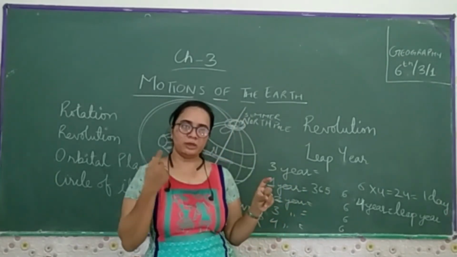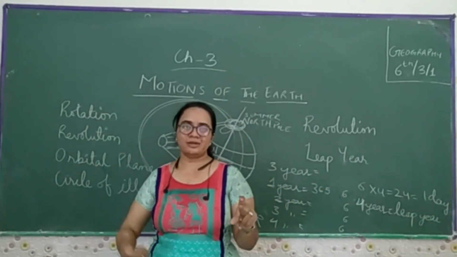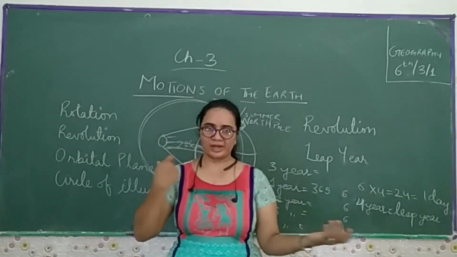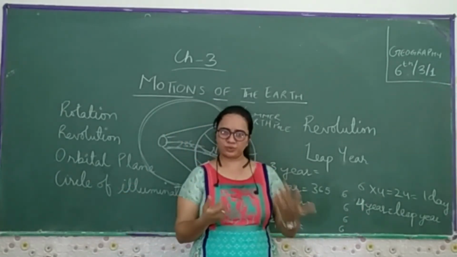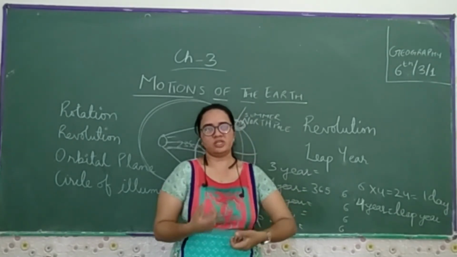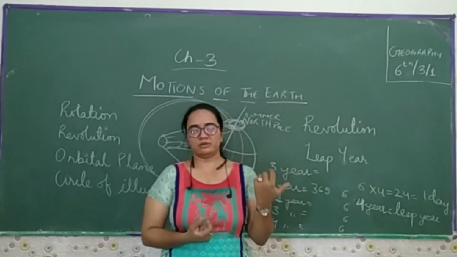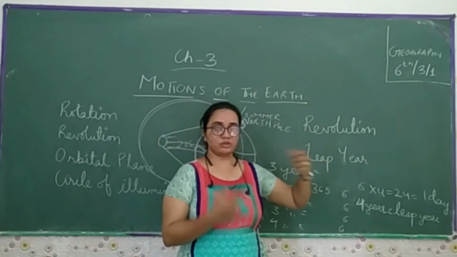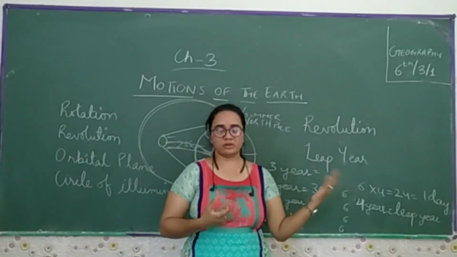Then we have to make the imaginary lines. Why do we make the imaginary lines? To follow the standard time. That doesn't mean that if you go to any country, we have to change the time again and again. Yes, we have to do that, but not within a particular country. So we follow the standard time of the Greenwich meridian, the prime meridian, to know how far the time is.